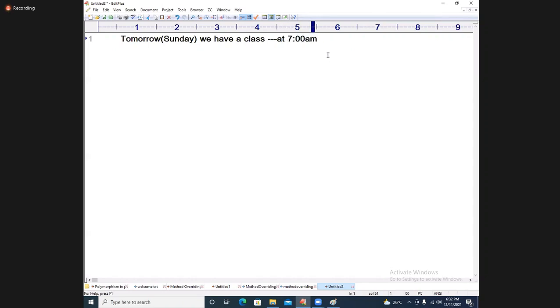I already told you, after the OOPS features, we are having multi-threading, and the next topic is regular expressions. Regular expression is an important topic for you that I want to start on Monday. So tomorrow I will complete polymorphism, data abstraction, and data encapsulation, which is very simple.